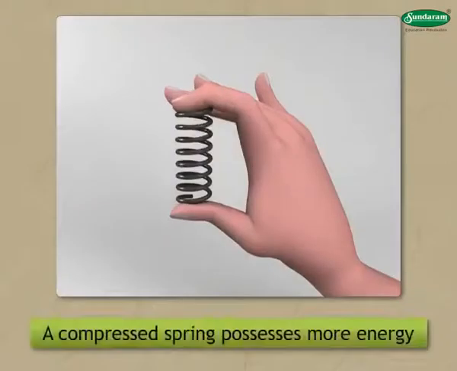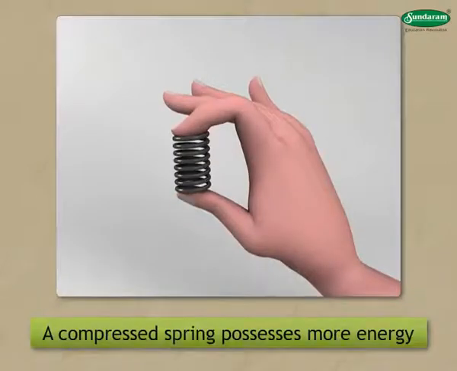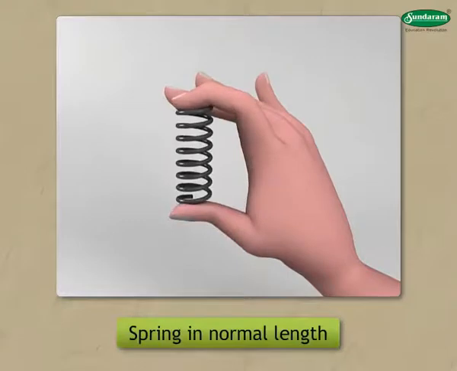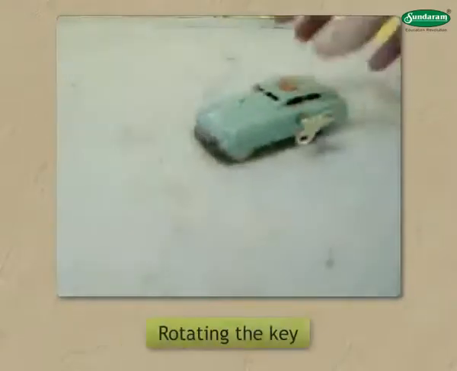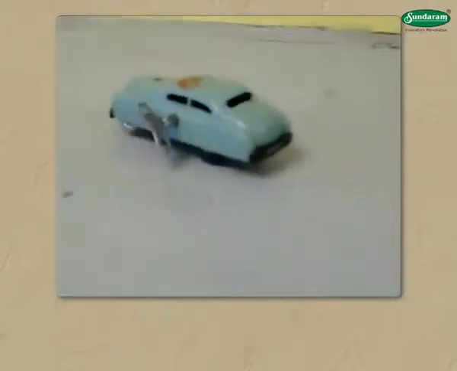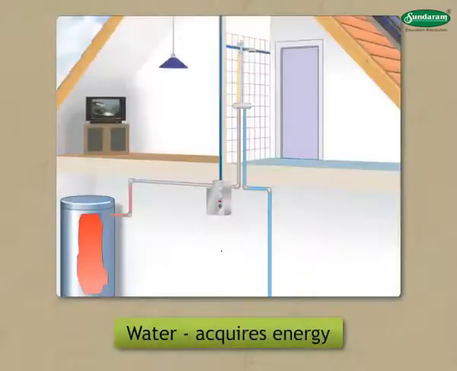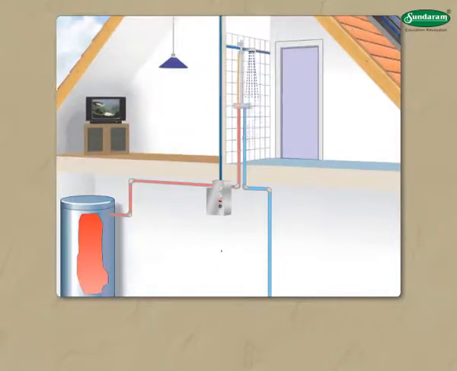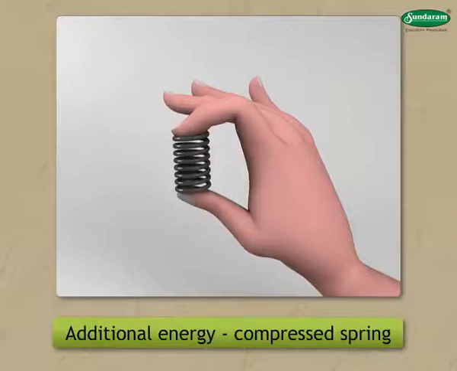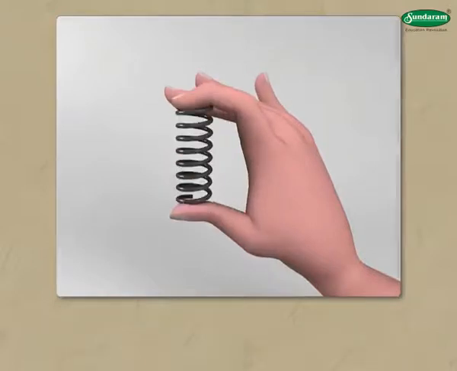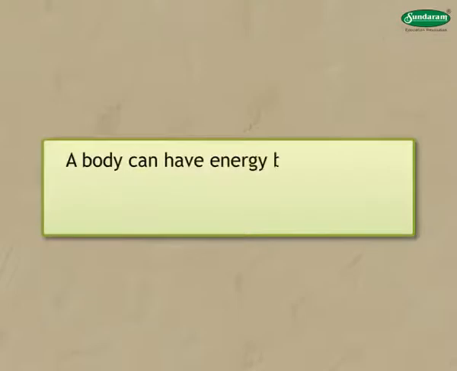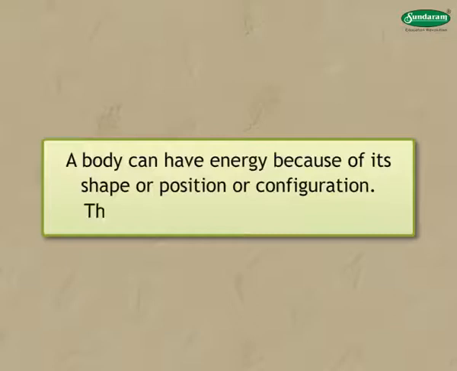3. A compressed spring possesses more energy than the spring in normal length. Due to charging of the spring by rotating the key, energy is stored in the spring. This moves the wheels of the toy. Similarly, water raised to some height acquires energy which enables it to come down. The additional energy in a compressed spring is due to the change in shape. A body can have energy because of its shape or position or configuration. This is known as potential energy.